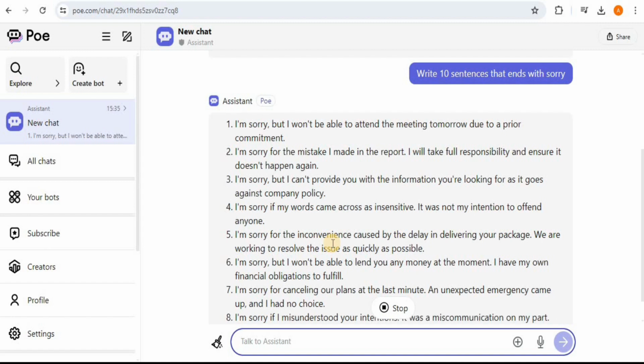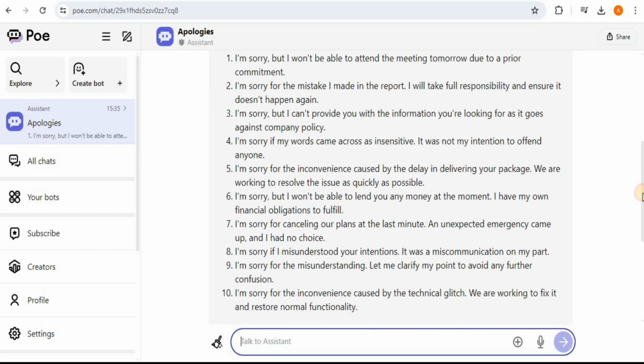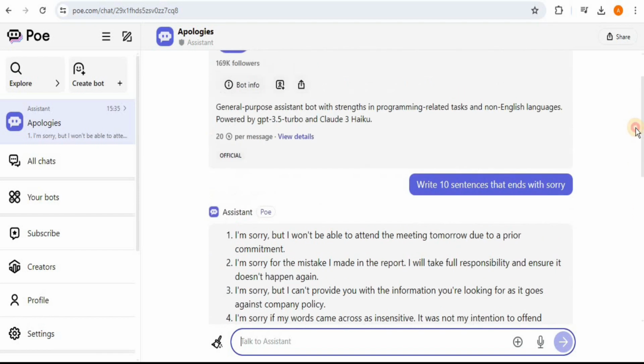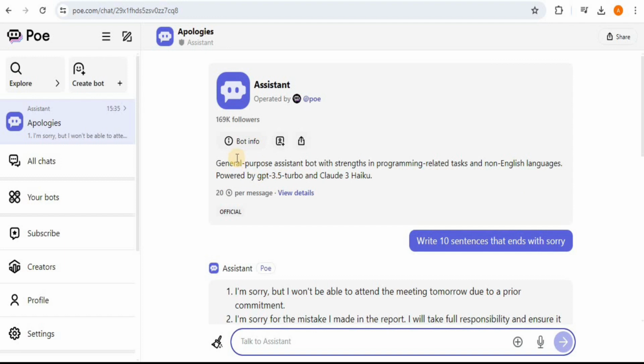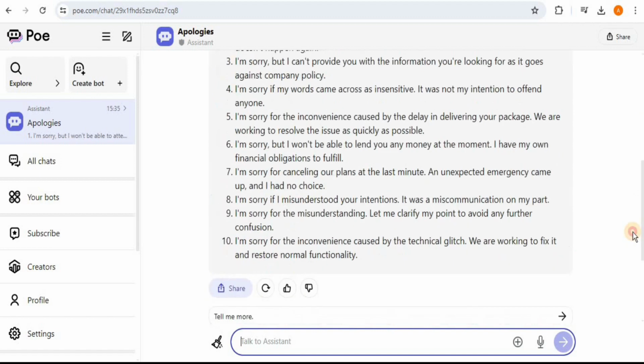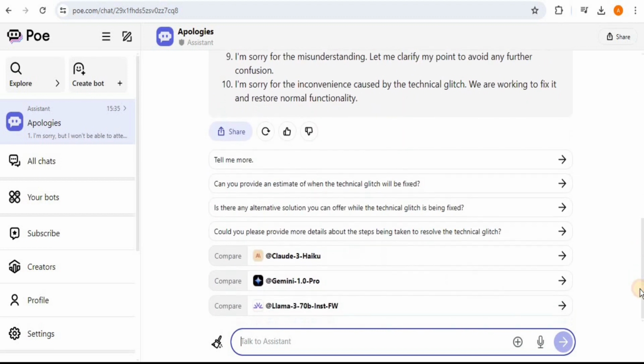you can see that the response is being generated, but instead of all the sentences ending with sorry, they are also actually starting with sorry. And if you scroll up a little bit, you can see that this assistant is a general-purpose assistant bot with strengths in programming-related tasks and non-English languages, powered by GPT-3.5 Turbo and Claude 3 Haiku. And maybe this is why the response for this prompt was not according to our requirement. But if you want to compare its response with some other LLMs as well, if you scroll down a little bit, you can see that here you have the option to compare it with the response of the Claude 3 Haiku.